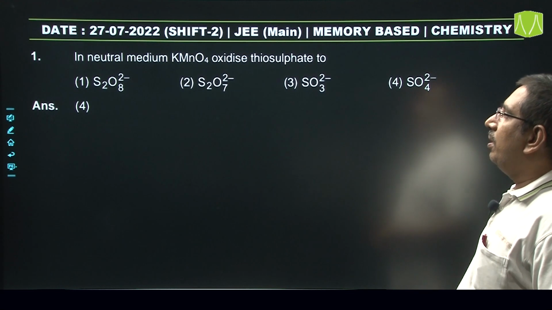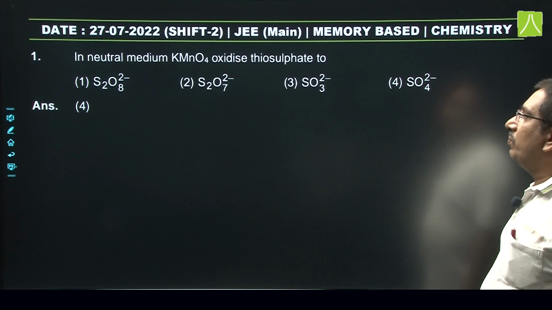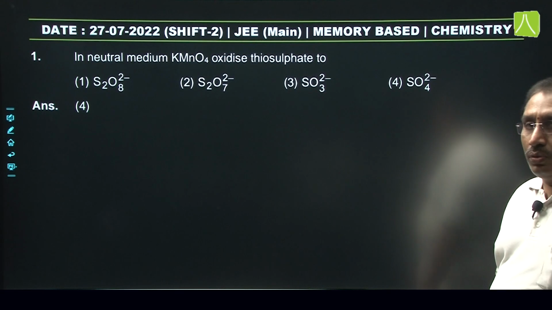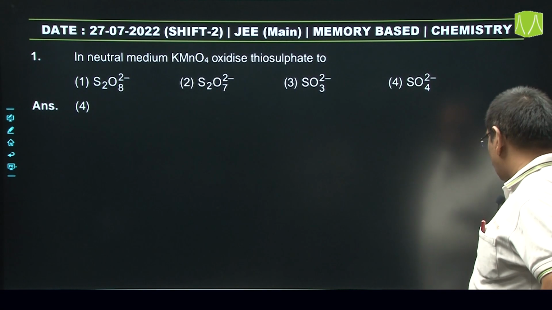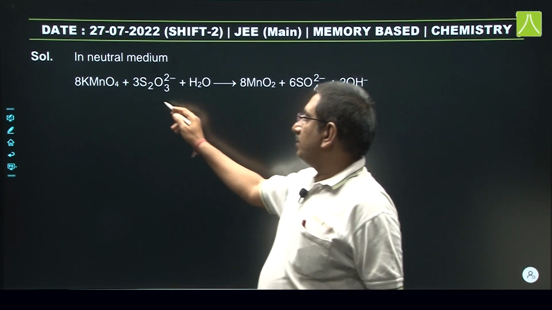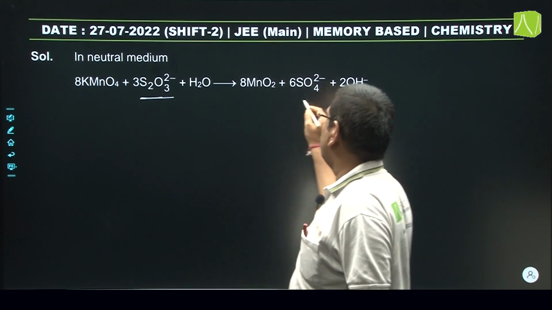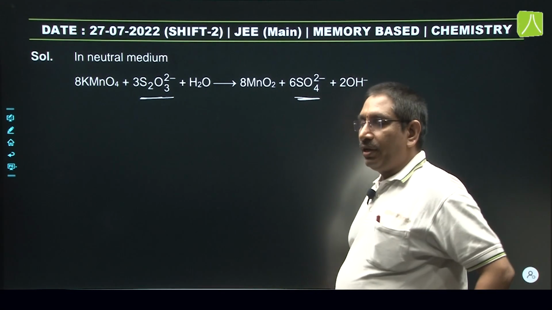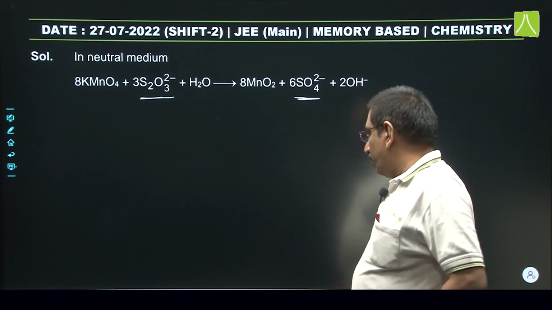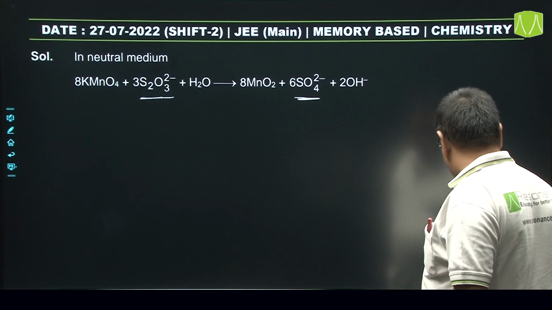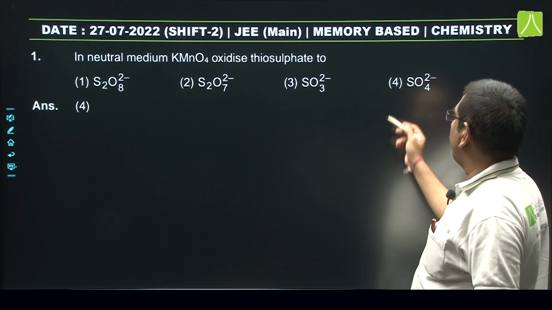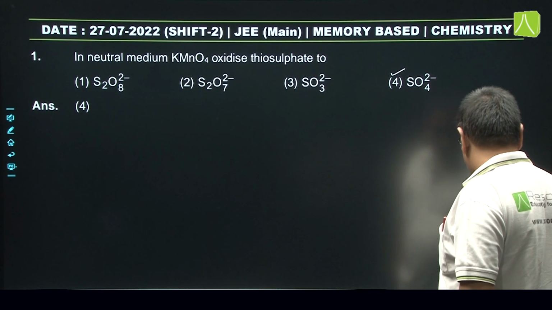First question: in neutral medium, KMnO4 oxidizes thiosulfate to sulfate ion. It is a direct simple question from the d-block. So, the answer is sulfate ion, fourth option.